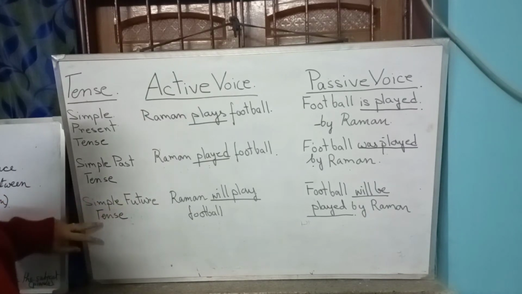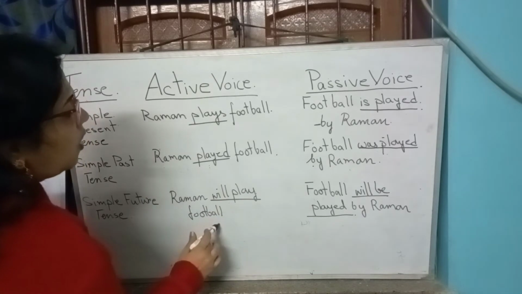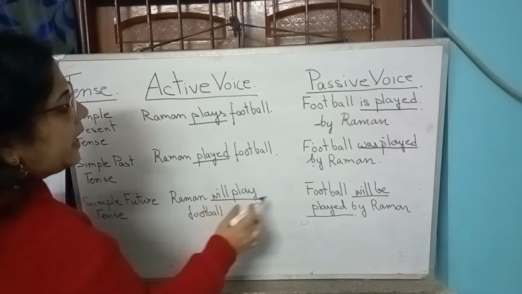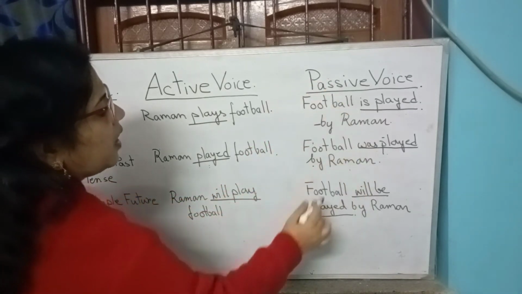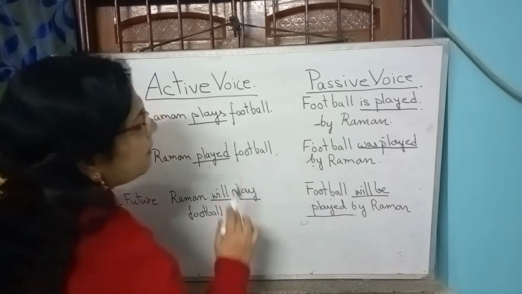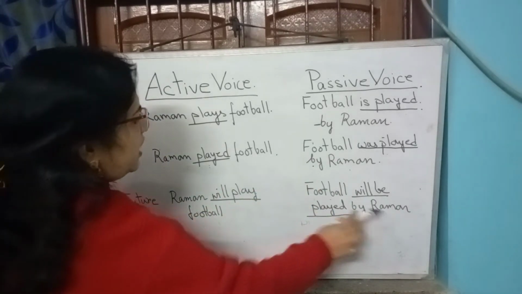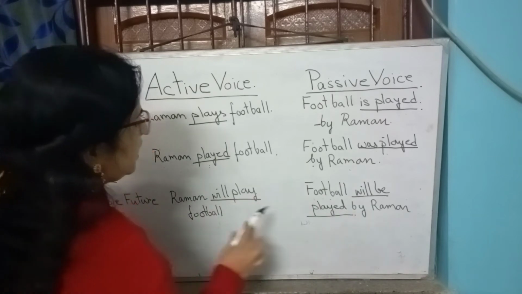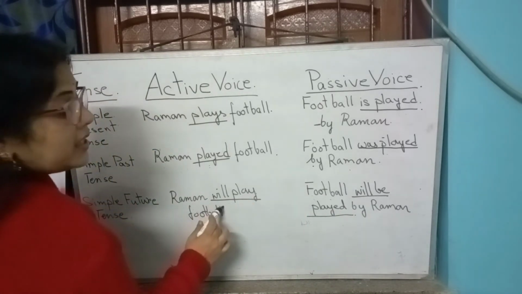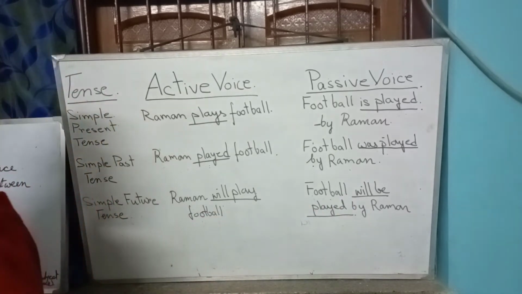Next comes simple future tense. Raman will play football. Will play is the future tense of the verb play. So in passive voice it will be changed to football will be played by Raman. So again you see Raman, the subject, becomes the object. The object football becomes the subject, and the passive form of the verb will play becomes will be played.